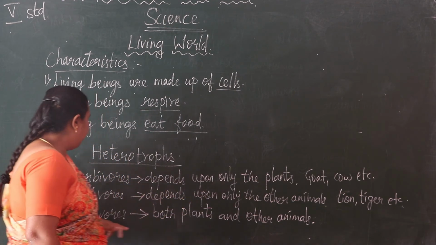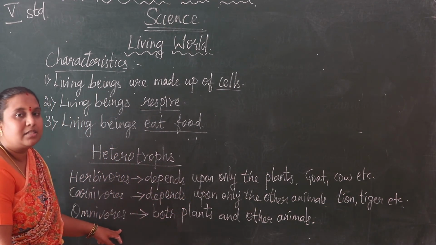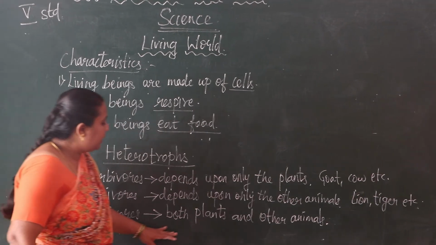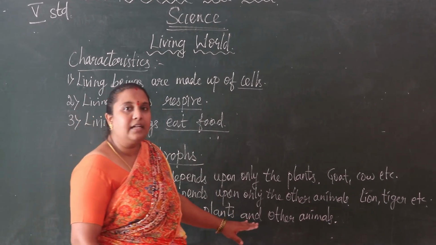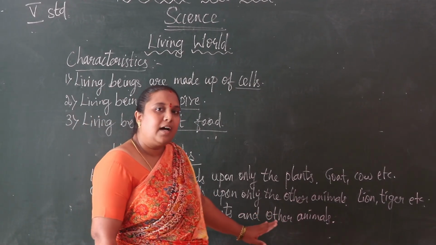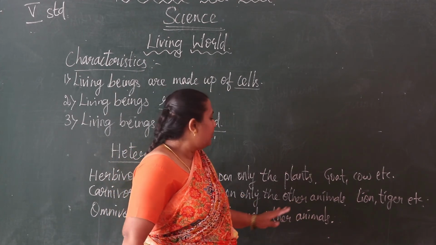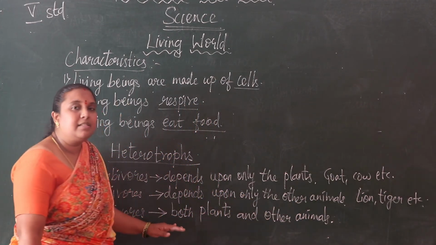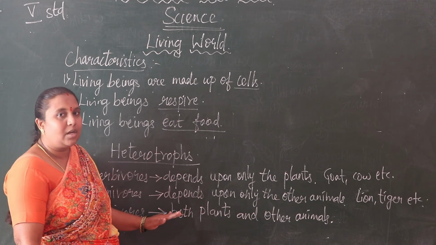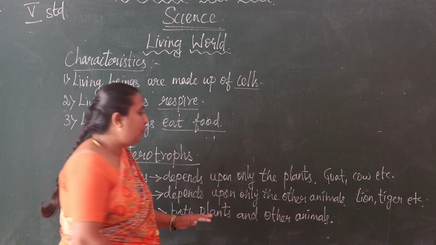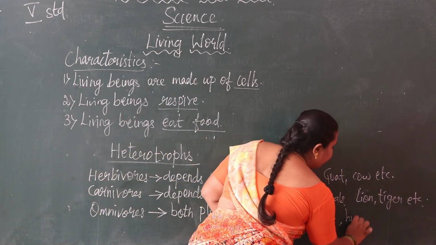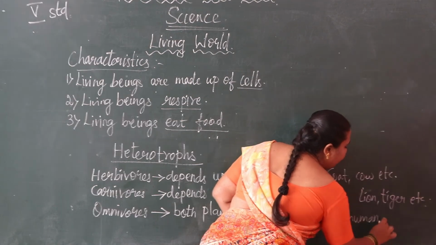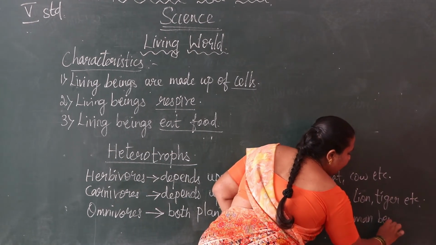Okay children, then omnivorous animals. Omnivorous animals eat both plants and other animals. An example of omnivorous animals is human beings. We eat both plants and animals.